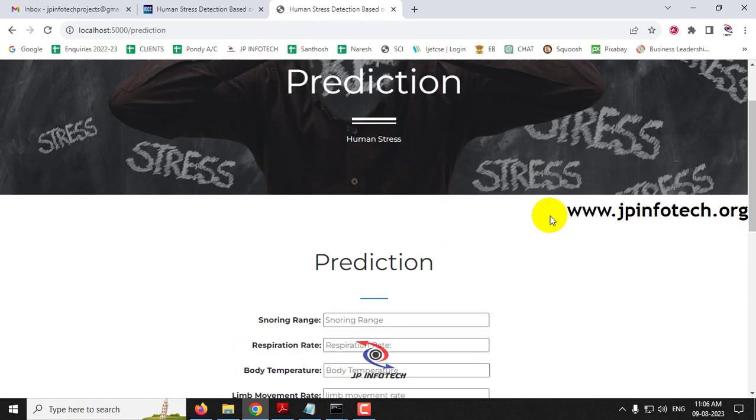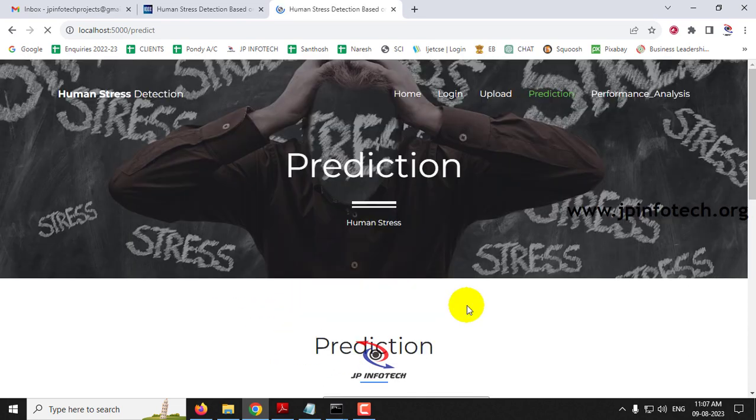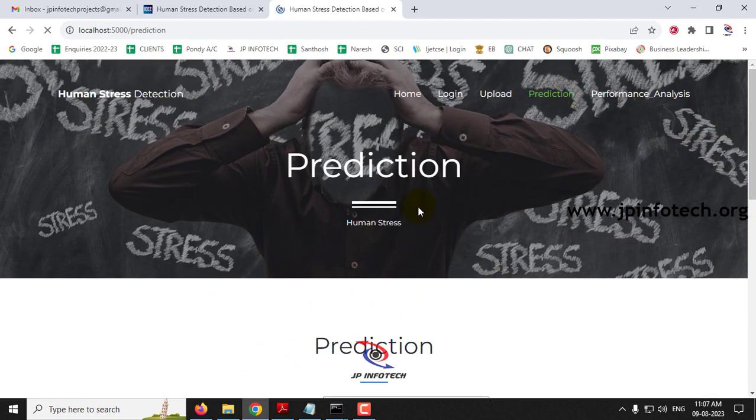Now let me go to the prediction menu again to try the other case with the snoring range of 75.68, respiratory rate as 21.568, body temperature as 93.568, limb movement as 11.568, blood oxygen level as 91.568, eye movement as 92.84, number of hours of sleep is 4.352, heart rate as 63.92, and just click the predict button and you can find the predicted result is medium, which is class 3. Now let me click the prediction menu again.